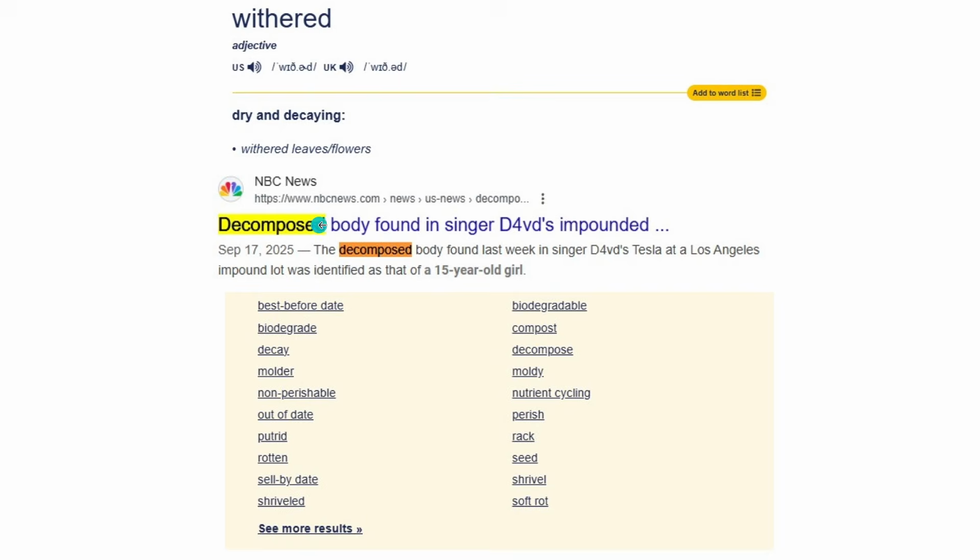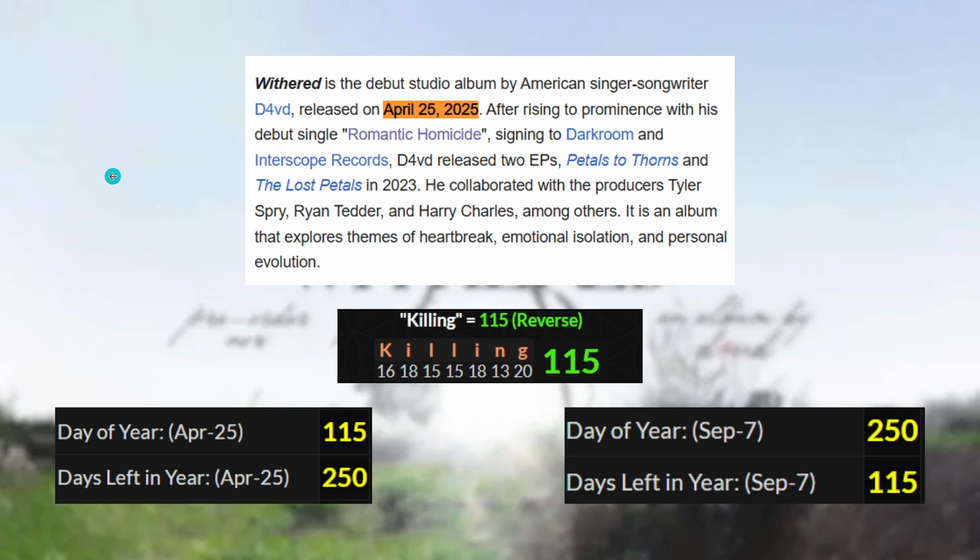Just like the decomposed, so the withered body was found in Davis impounded Tesla. Just like they found the withered body, the decomposed body. All the clues, but didn't nobody know who he was. I didn't know who he was before this happened.